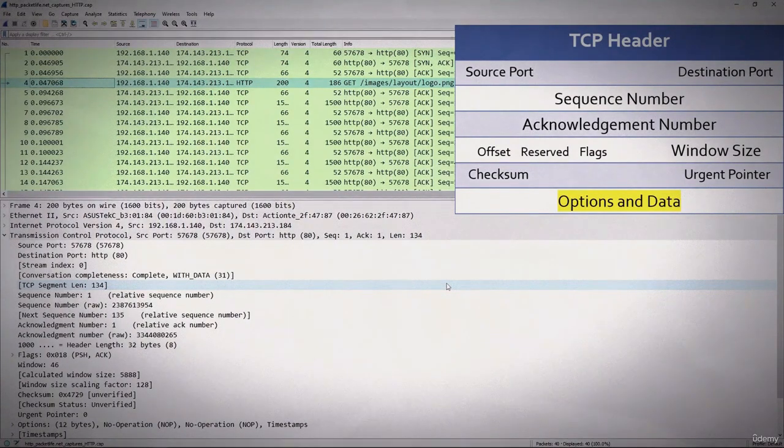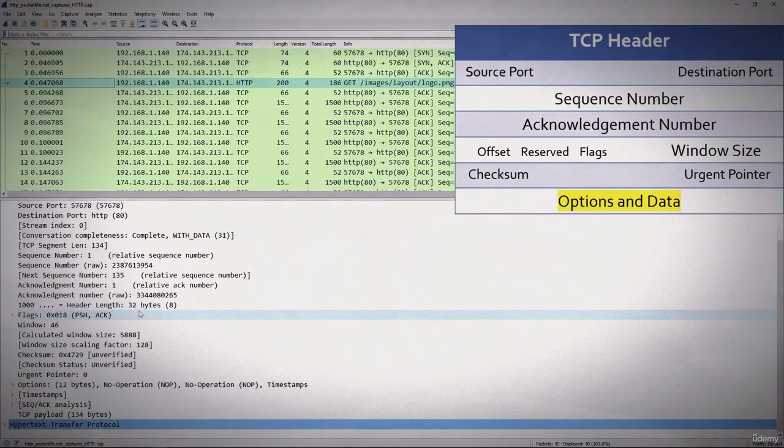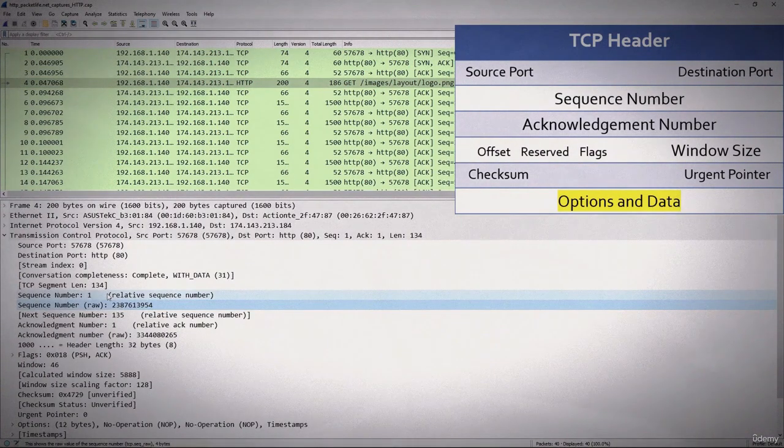Now where did that value come from? If I scroll down and place my cursor on top of this HTTP header, here you see 134 bytes. Again, that's just a number calculated in Wireshark. Now here we see sequence number 1, and it's a relative sequence number. What that means is it is in relation to this stream's starting sequence number. It's not the actual value. If it were, it would be a large number.